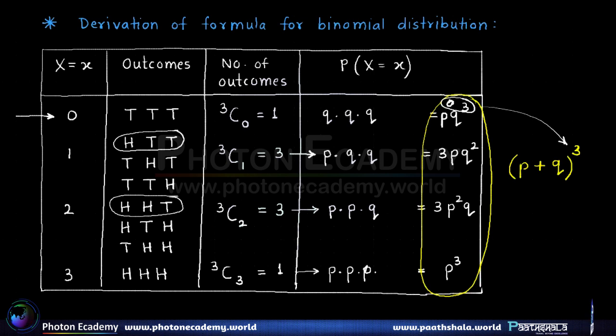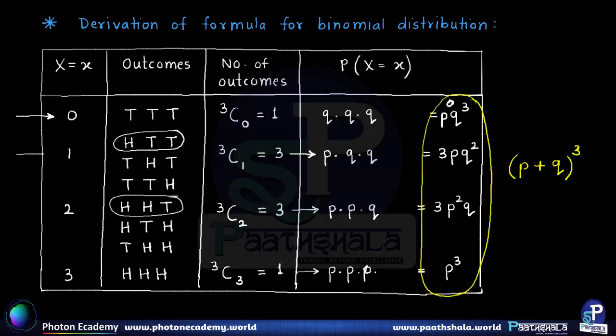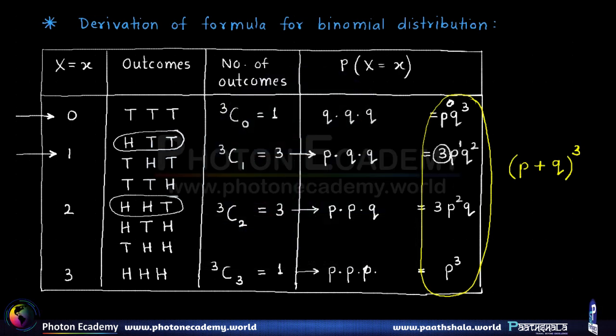Okay. Now if you go to the next case, that is number of successes is 1. So here we get index of P as 1 and hence index of Q is 2, and the first coefficient 3 is nothing but 3C1. Alright.